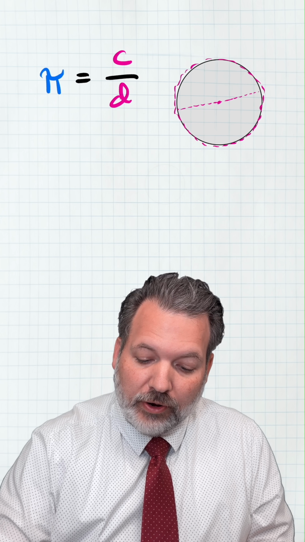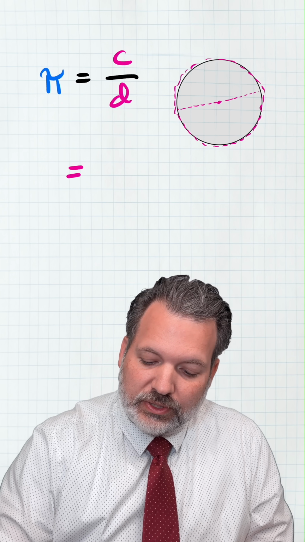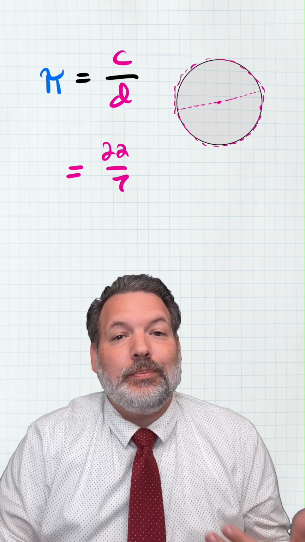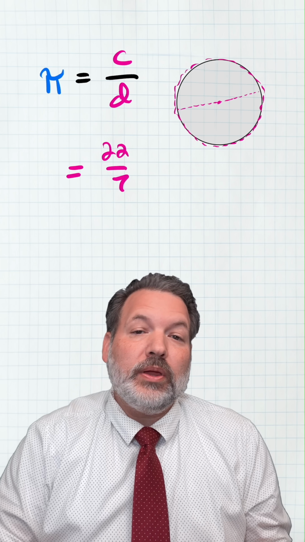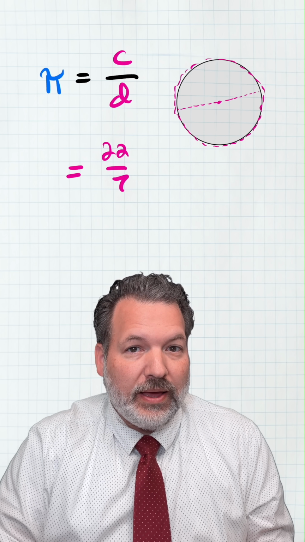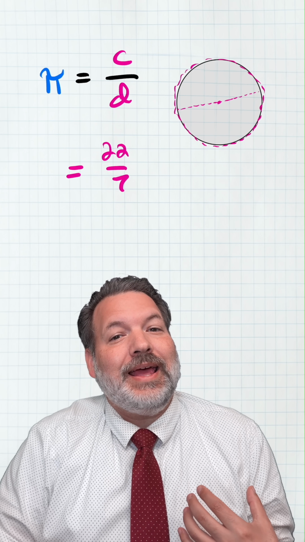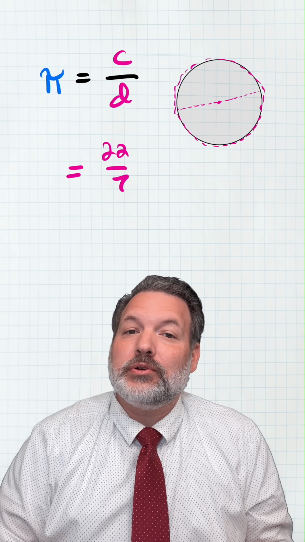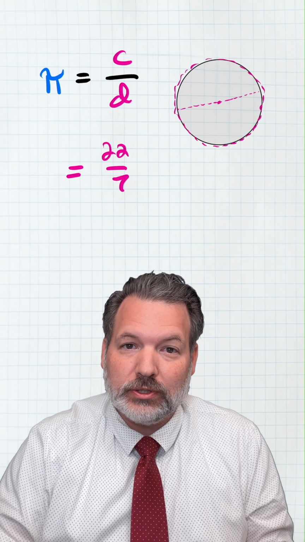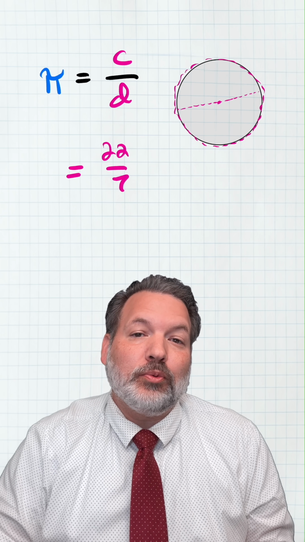Similarly with pi, although there are many ratios we can use to express a number very close to pi, 22/7, for example, is a very common approximation for pi, and in fact, it's an even better approximation for pi than 3.14. That is, the ratio 22 over 7 is even closer to pi than the ratio 314 over 100. But 22/7 still isn't exactly pi, and no matter how you try to approximate it with a rational number, a ratio between two integers, you'll never express exactly what pi is. And that's what makes pi an irrational number.